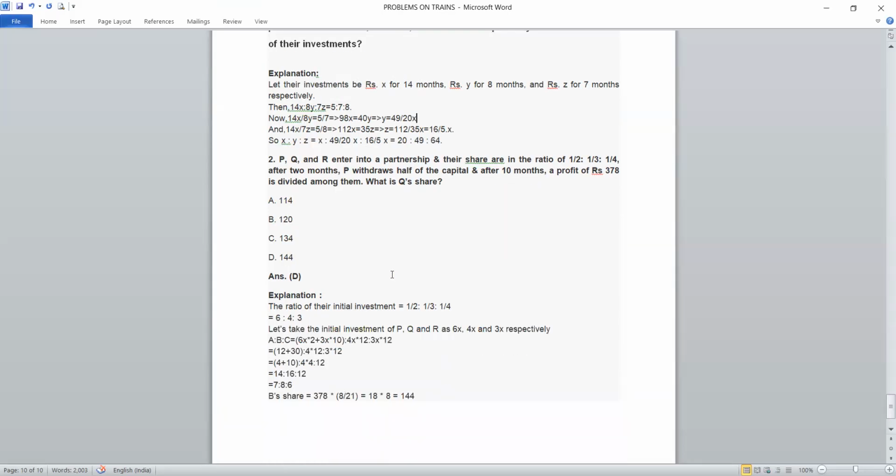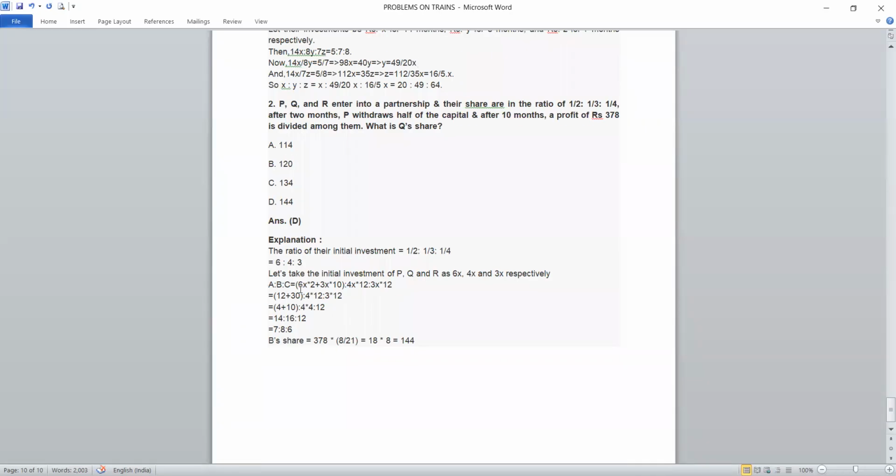And next, P, Q, and R enter into a partnership and their shares are in the ratio of 1/2:1/3:1/4. After 2 months, P withdraws half of the capital, and after 10 months, a profit of rupees 378 is divided among them. What is Q's share? Here they are asking for Q's share, and they have given the investment ratios.